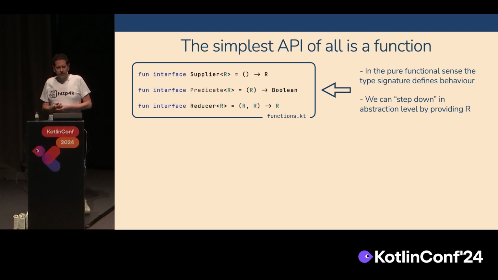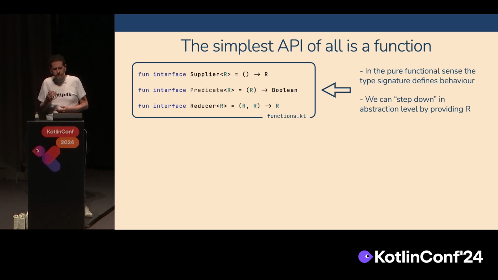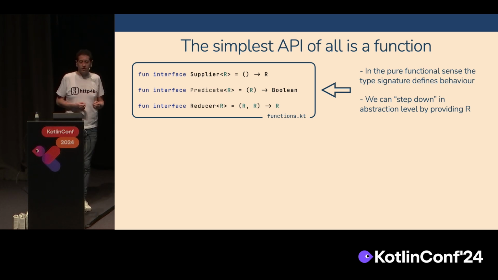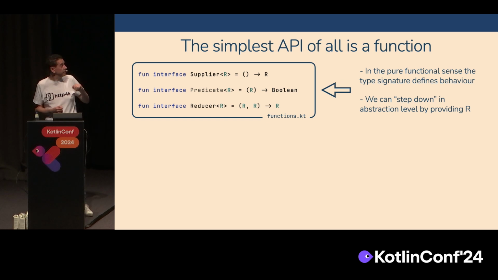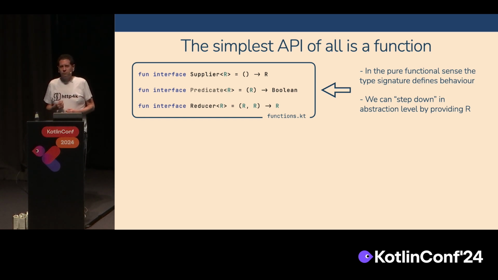So a function is very simple because it should do just one thing by definition. And in a purely functional sense, the type signature of a function should tell you what it does. We've got three function types commonly used on the screen, but let's take predicate, for example. We know it's basically a data transformation. We're saying, given this thing of type R, I'm performing a test on it, and I'm getting a Boolean back.